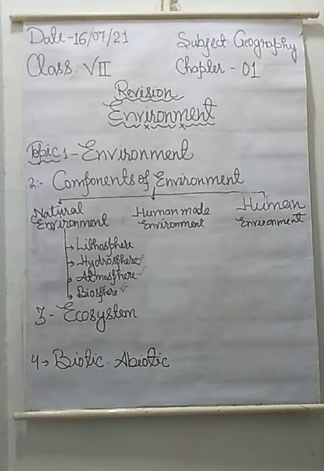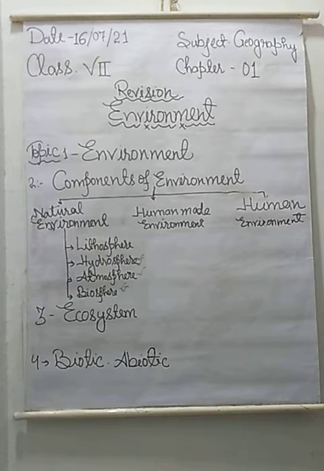The components of environment are classified into 3 categories: number 1 is natural environment, number 2 is human-made environment, and number 3 is human environment. First of all, we have to understand what natural environment is. So students, land is natural, water is natural, air is natural, plants and animals and human beings are all natural things.